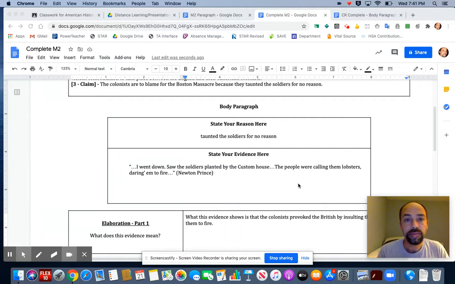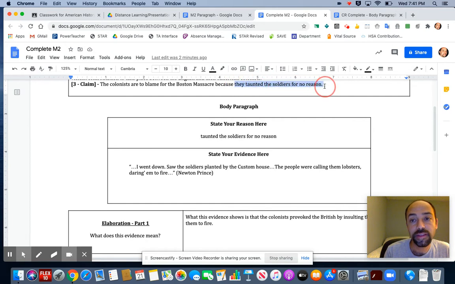If you look at this example here, I wrote the colonists are blamed for the Boston Massacre because they taunted the soldiers for no reason. This taunting the soldiers for no reason is the reason I'm going to write about in my body paragraph. So under where it says body paragraph, what I'm going to want to do first is copy and paste this reason, which I've already done.